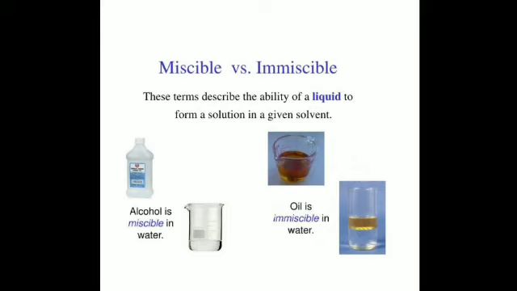Then miscible and immiscible liquids. Liquids that dissolve completely in each other and form a single layer are called miscible liquids, for example, alcohol in water, fruit juice in water. And liquids which do not dissolve in each other, don't mix with each other and form separate layers, are known as immiscible liquids. For example, oil in water. Is that clear? Be it any oil.